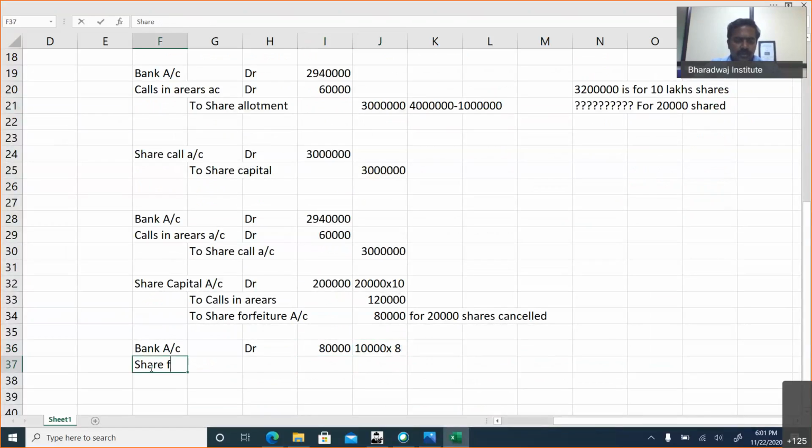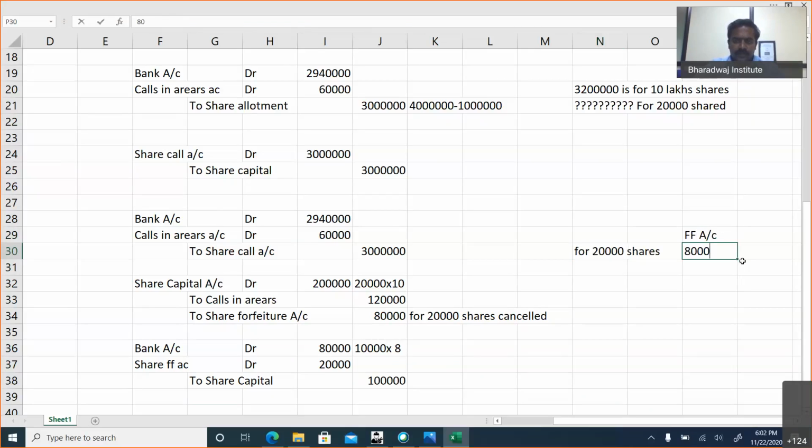Share forfeiture account for the loss, that is 20,000. The balancing for last 20,000 to share capital, 10,000 into 10, 1 lakh. The last amount would be how much will be transferred to capital reserve. For 20,000 shares, what is the forfeiture account created?